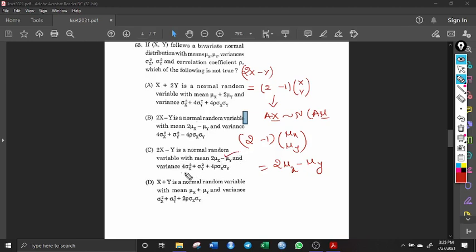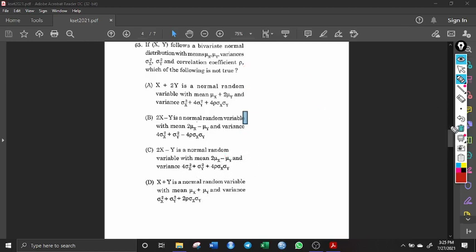Now we have to verify whether the variance is the same or not. I will verify that. For variance we have A sigma A transpose. What is A? A equals a row matrix, 2 minus 1. I am taking this here. And sigma is sigma square x, sigma square y here, and here rho sigma x sigma y, and again rho sigma x sigma y here.